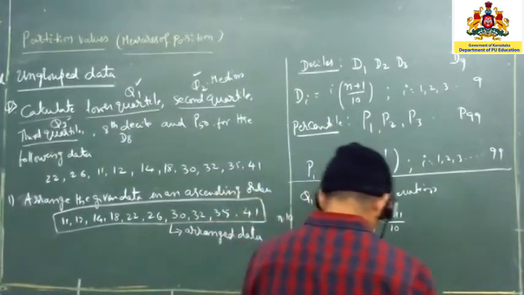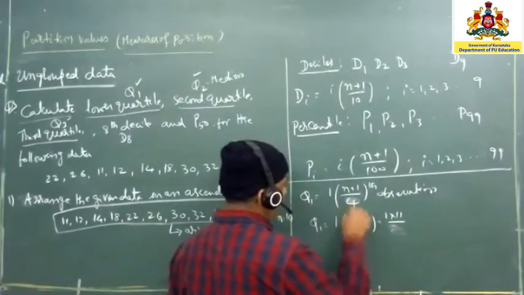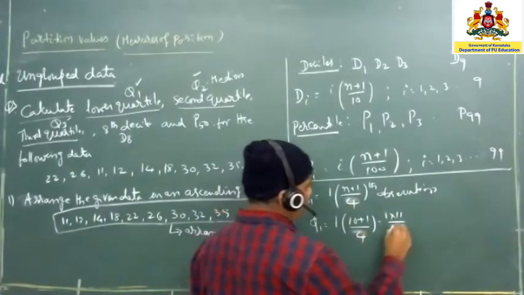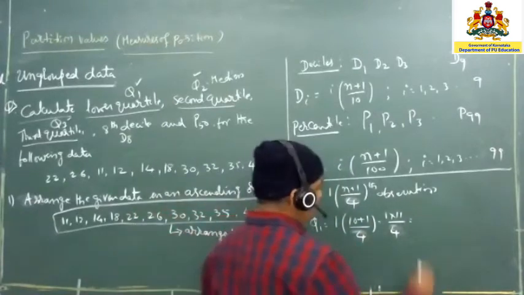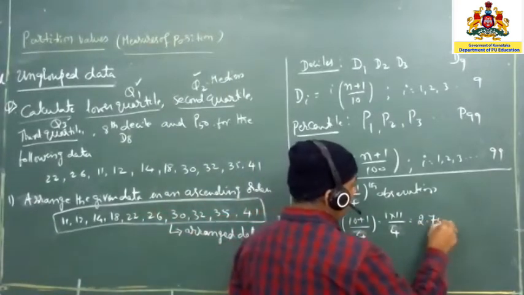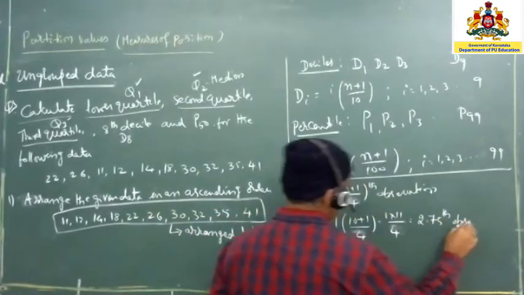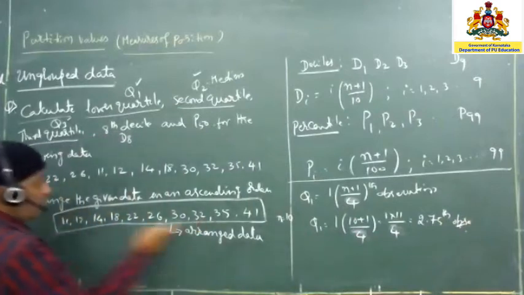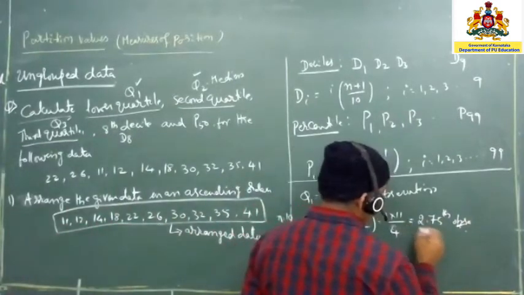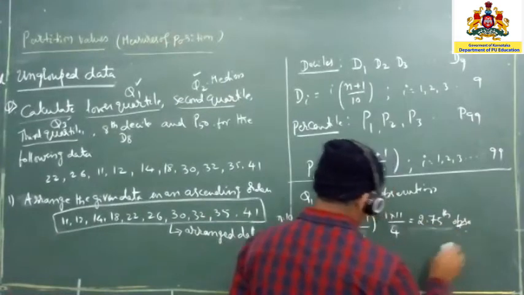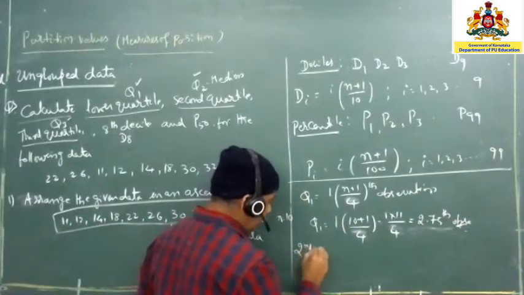Sorry, not 10. Quartile is 4, fourth only. So 11 divided by 4 is nothing but the 2.75th observation. This observation you have to look into. So before doing this, we are going to expand it. Here I am going to write it as second observation.